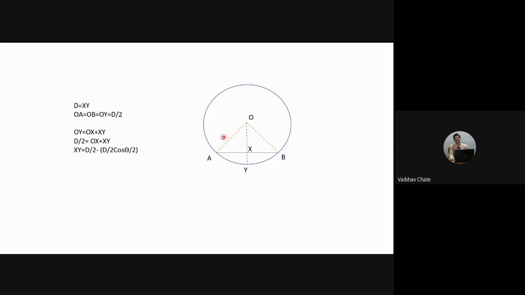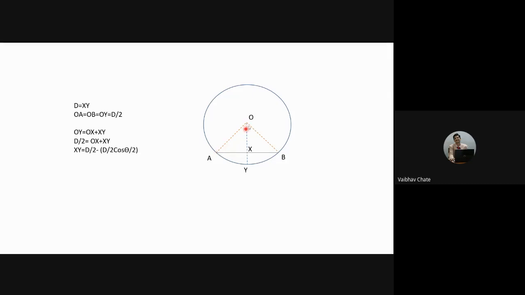If I consider the triangle AOX, with angle theta by 2, if I take sine theta by 2, the opposite side is AX and the hypotenuse is AO, so sine theta by 2 is equal to AX divided by OA. If I consider cos theta by 2, it is going to be OX divided by OA.